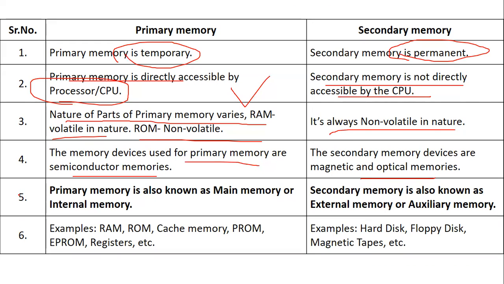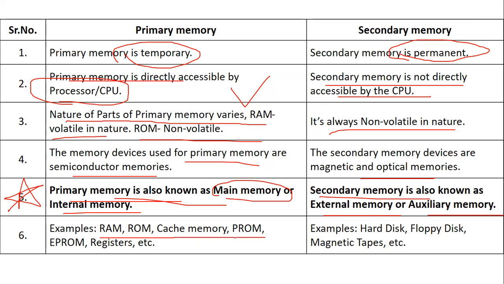Now, this is very important, I have even bolded it. Primary memory is known as main memory or internal memory, whereas secondary memory is known as external or auxiliary memory. Examples are RAM, ROM, cache memory, PROM, EPROM, and registers. And secondary memory is in the form of floppy or hard disks and magnetic tapes, etc.